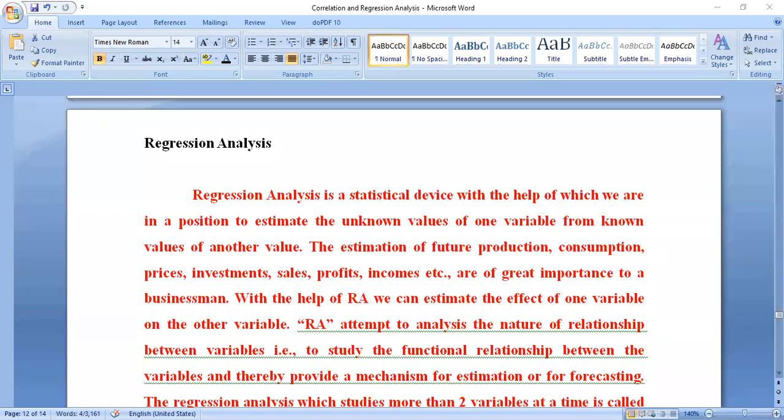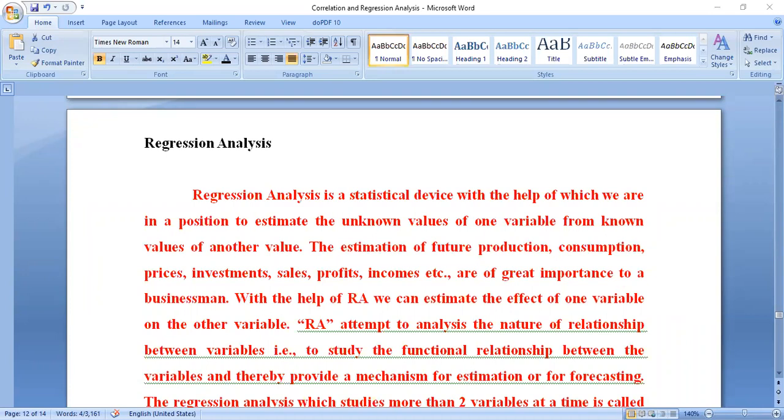For that we are giving great importance. Because these are very important for a businessman, and in business we are going to see all these types of words.